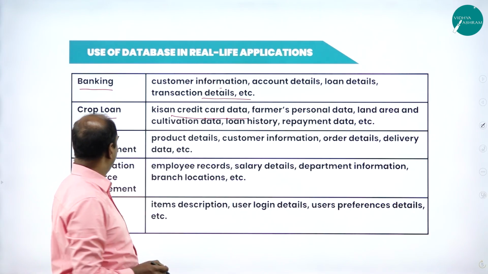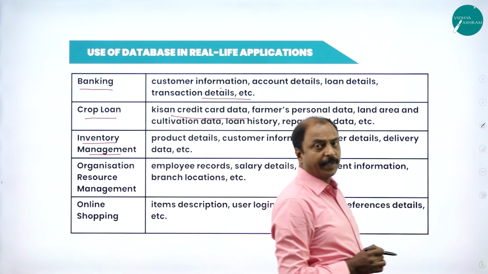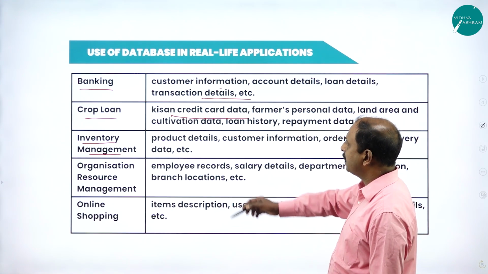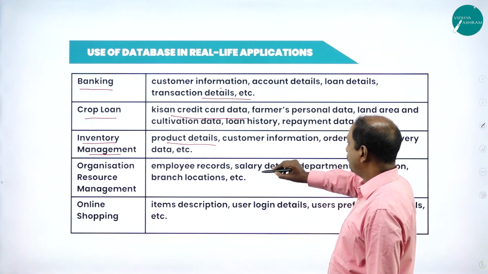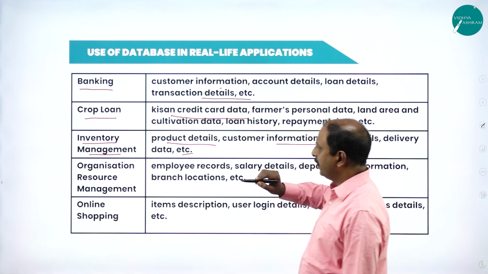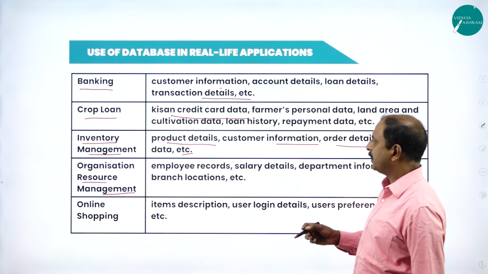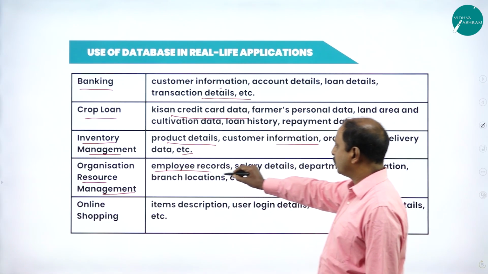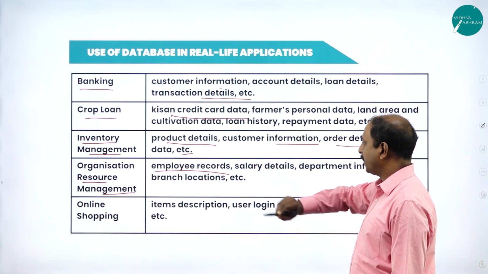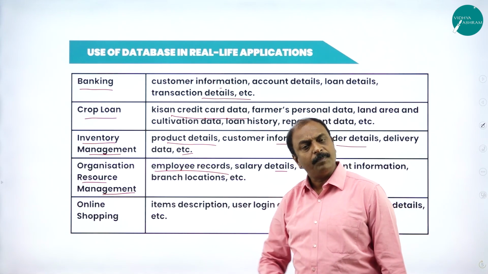This is another example. Next, inventory management. So what is the meaning of inventory management? With respect to manufacturing units or industries, it is possible to store product details, customer information, order details, delivery data, etc. And again, organization resource management. This is nothing but HR, the Human Resource Department. There we are using it to store employee records or employee details, salary and other information about the employees.